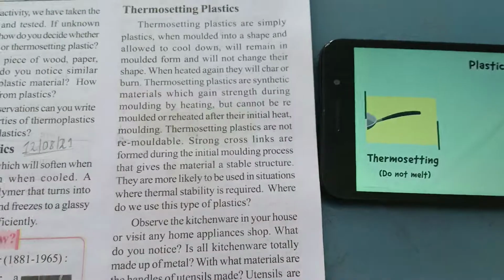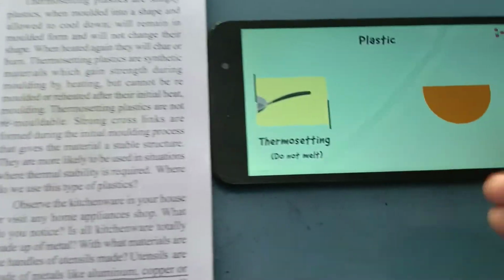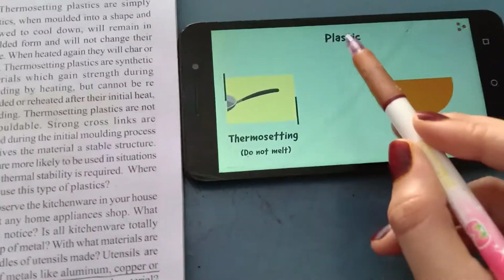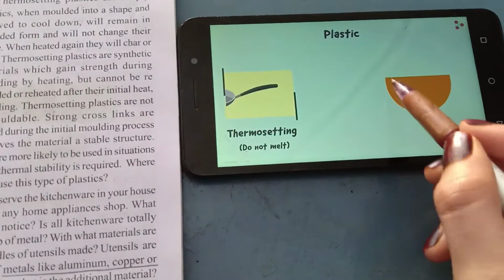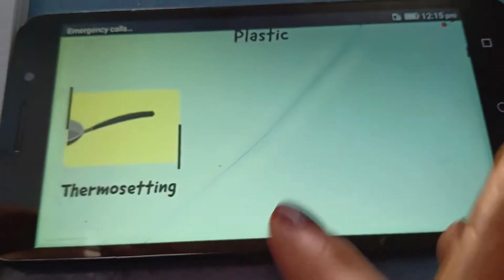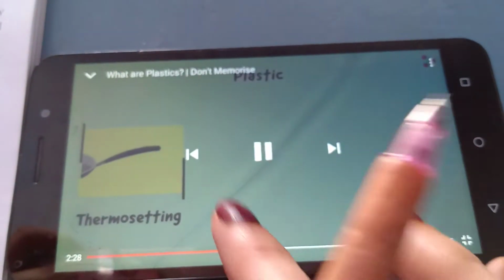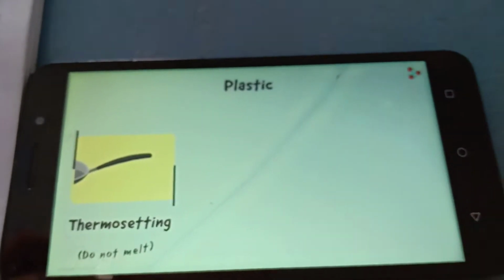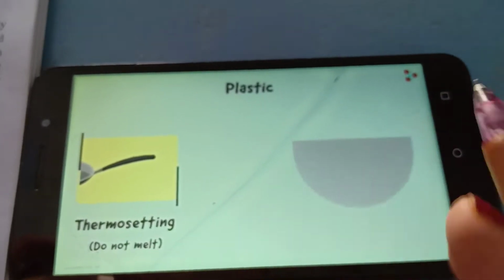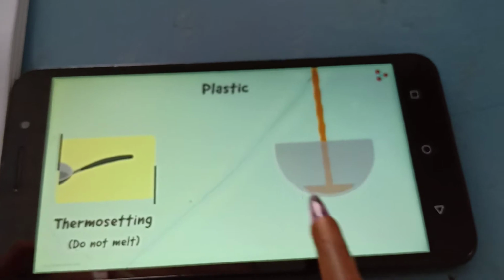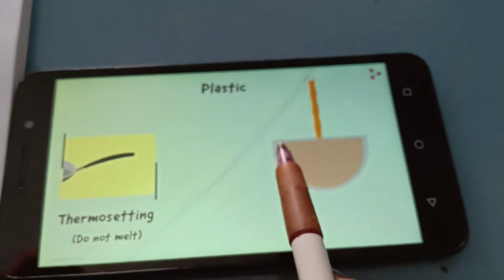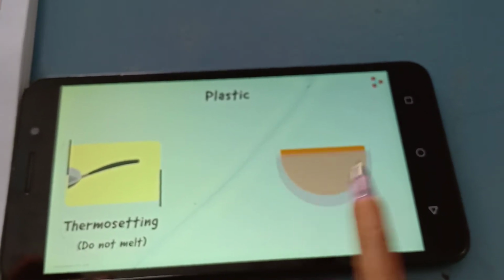change the shape. But first of all, while manufacturing something with this thermosetting plastic, what does it do? During the manufacture of the thermosetting plastic, first of all, it does not melt. And therefore, when we manufacture that plastic, it permanently fixes the molded thing.